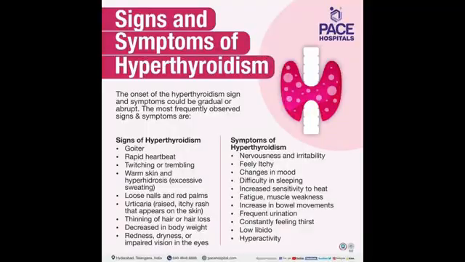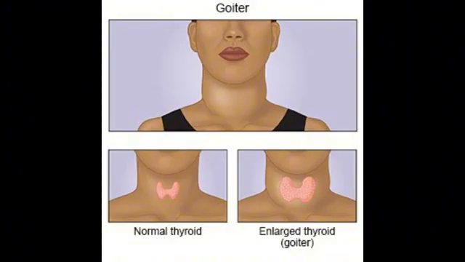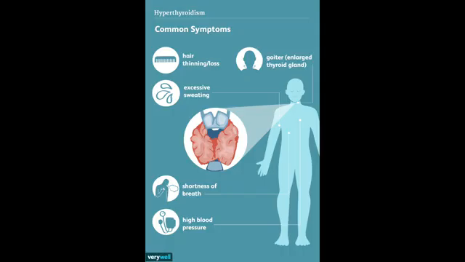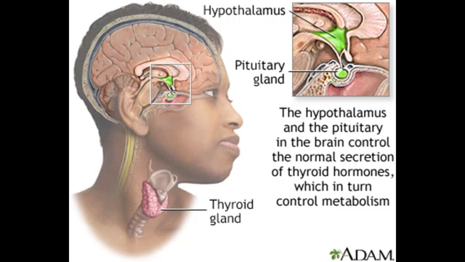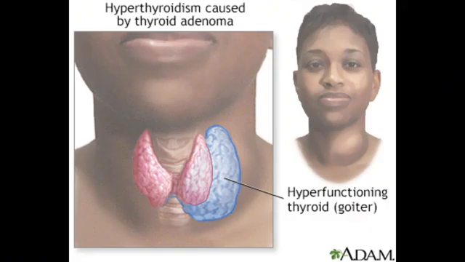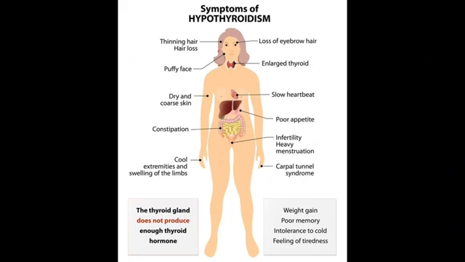Thyroid nodules. It is possible for lumps to develop in your thyroid gland. These are known as nodules. It is not known why nodules develop, but they are usually non-cancerous, benign. However, the nodules can contain abnormal thyroid tissue, which affects the normal production of thyroxine or triiodothyronine, causing an overactive thyroid. Nodules that contain abnormal thyroid tissue are described as toxic. Toxic thyroid nodules account for about 1 in 20 cases of hyperthyroidism.